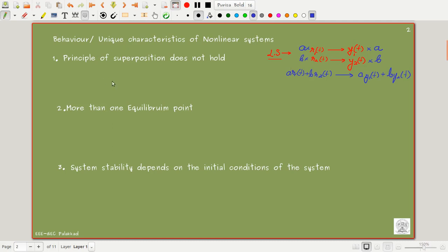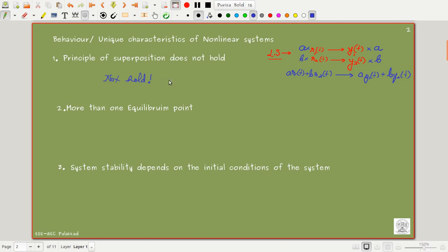But in the case of a nonlinear system, this is not possible, because this does not hold here. We have to do a different kind of analysis. We cannot give a step input and see the response, give a ramp input and see the response. And if I have a system with a sum of step and ramp input, I cannot just go and add those two outputs. So it does not work there.